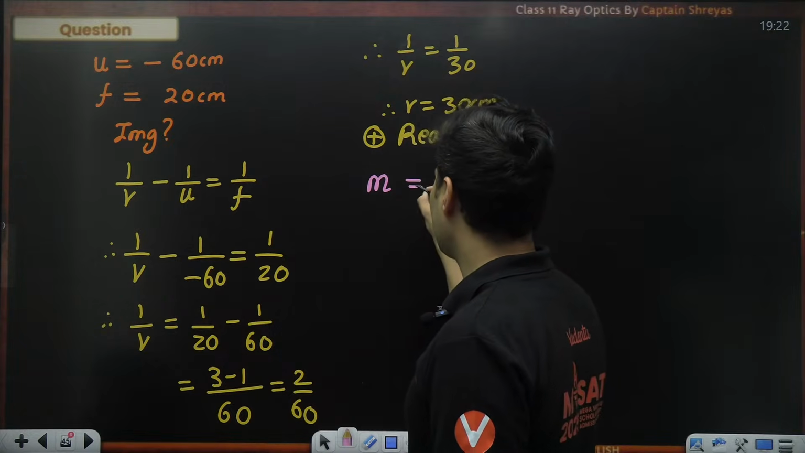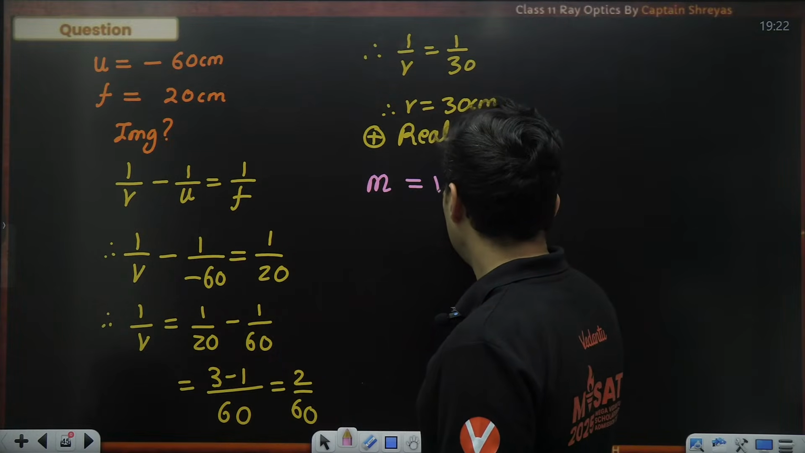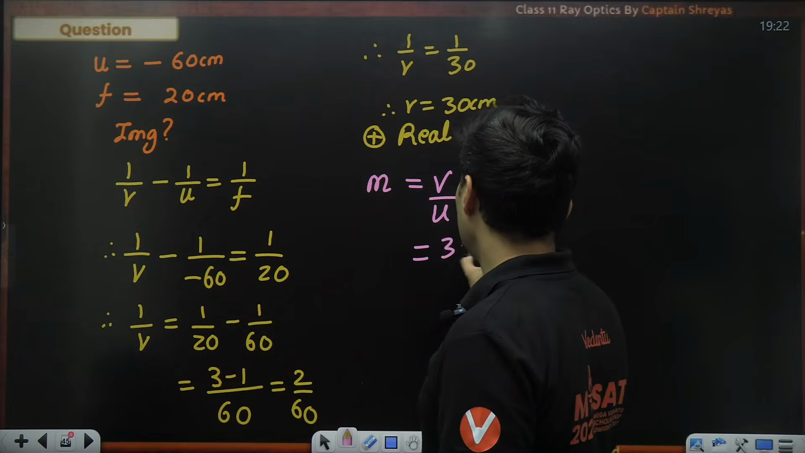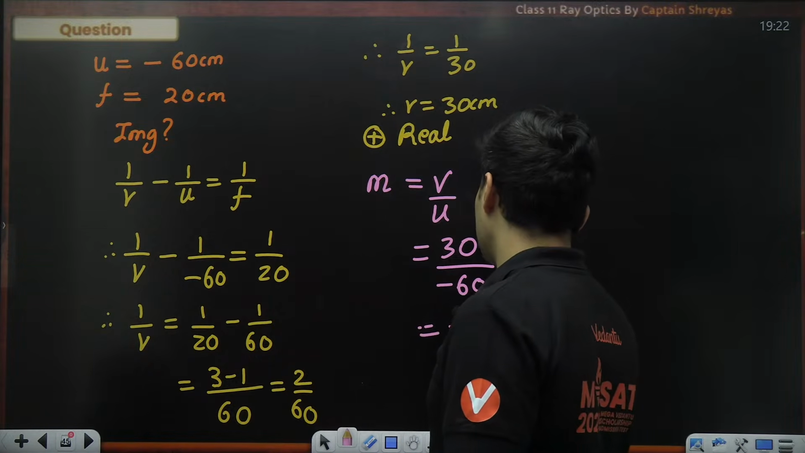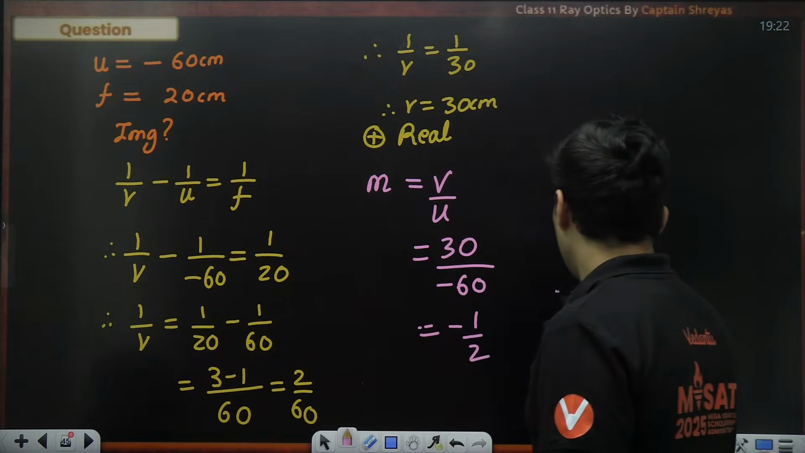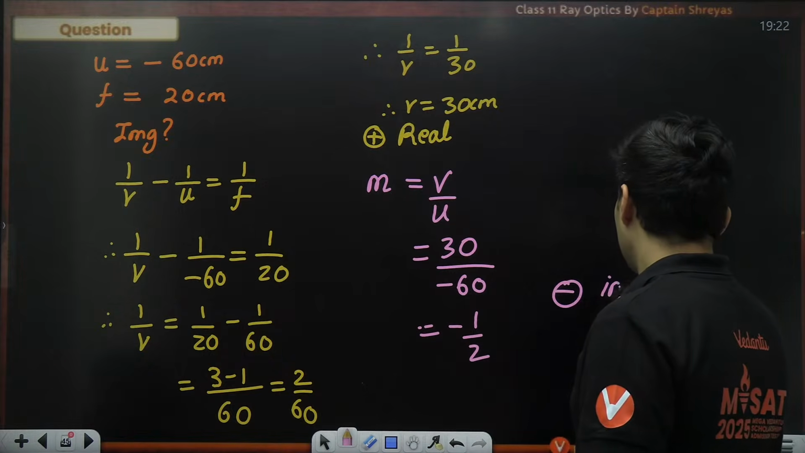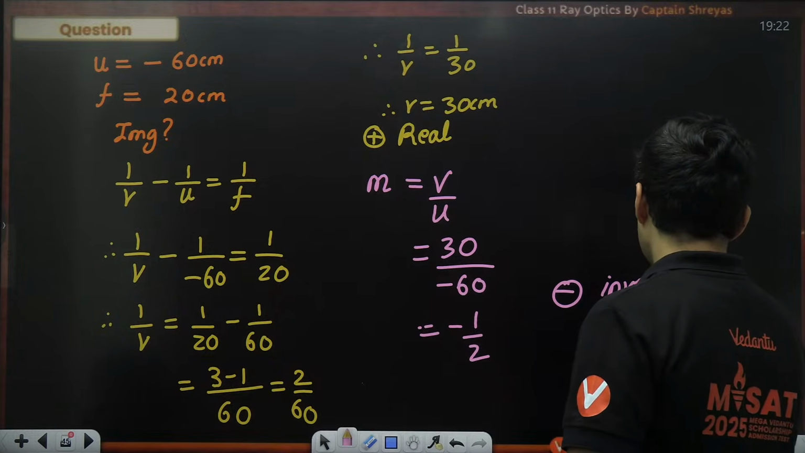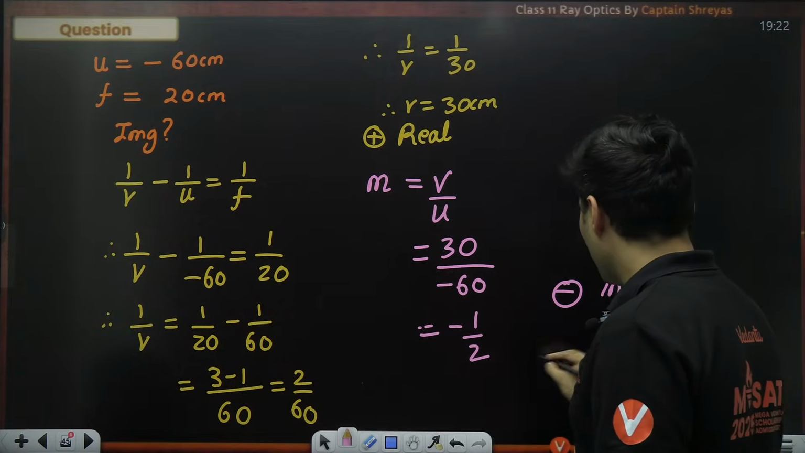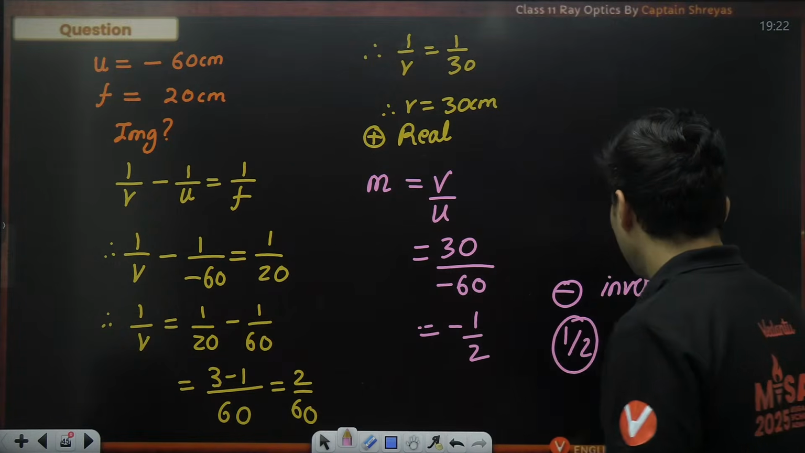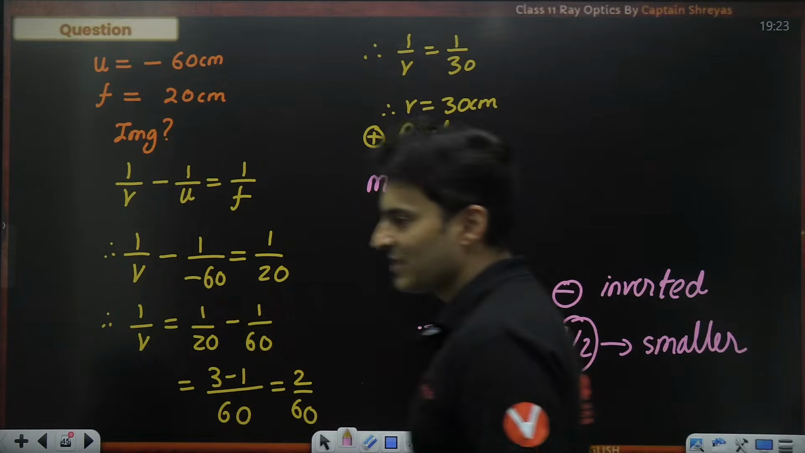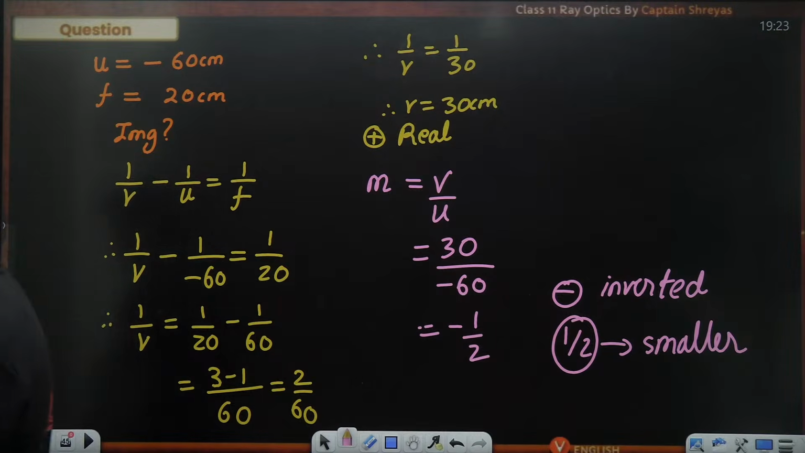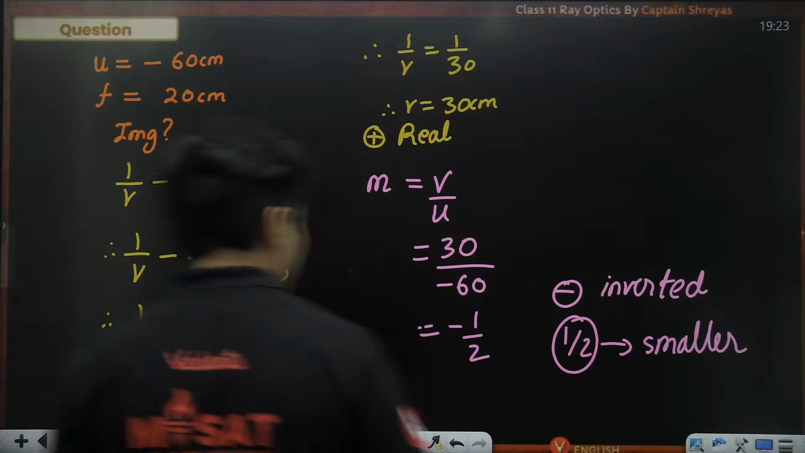Magnification, if you ask me, it is v by u. v is 30, u is minus 60, which is minus half. What does this minus tell you? It is inverted. And because it is half, it tells me it is smaller. It is basically smaller in size. Is that clear?